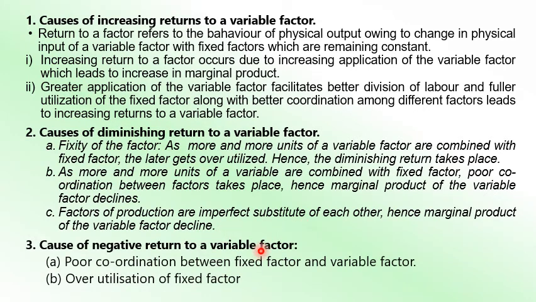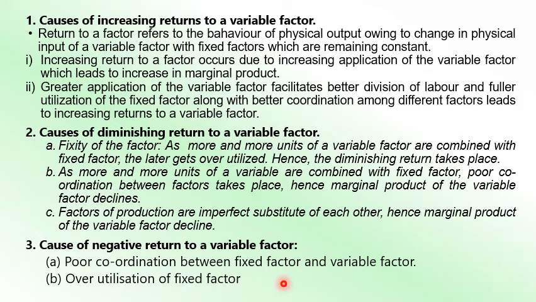Next one is causes of negative return to a variable factor. The first cause is the poor coordination between fixed factor and variable factor. Overcrowding will be there. More and more labor is there, but a limited number of fixed factor is there. More labor is there, so they just simply sit idle or gossip or look at what other people are doing. So marginal product becomes negative, the total production will decrease, and the overutilization of the fixed factor is another reason for the negative return to a variable factor.